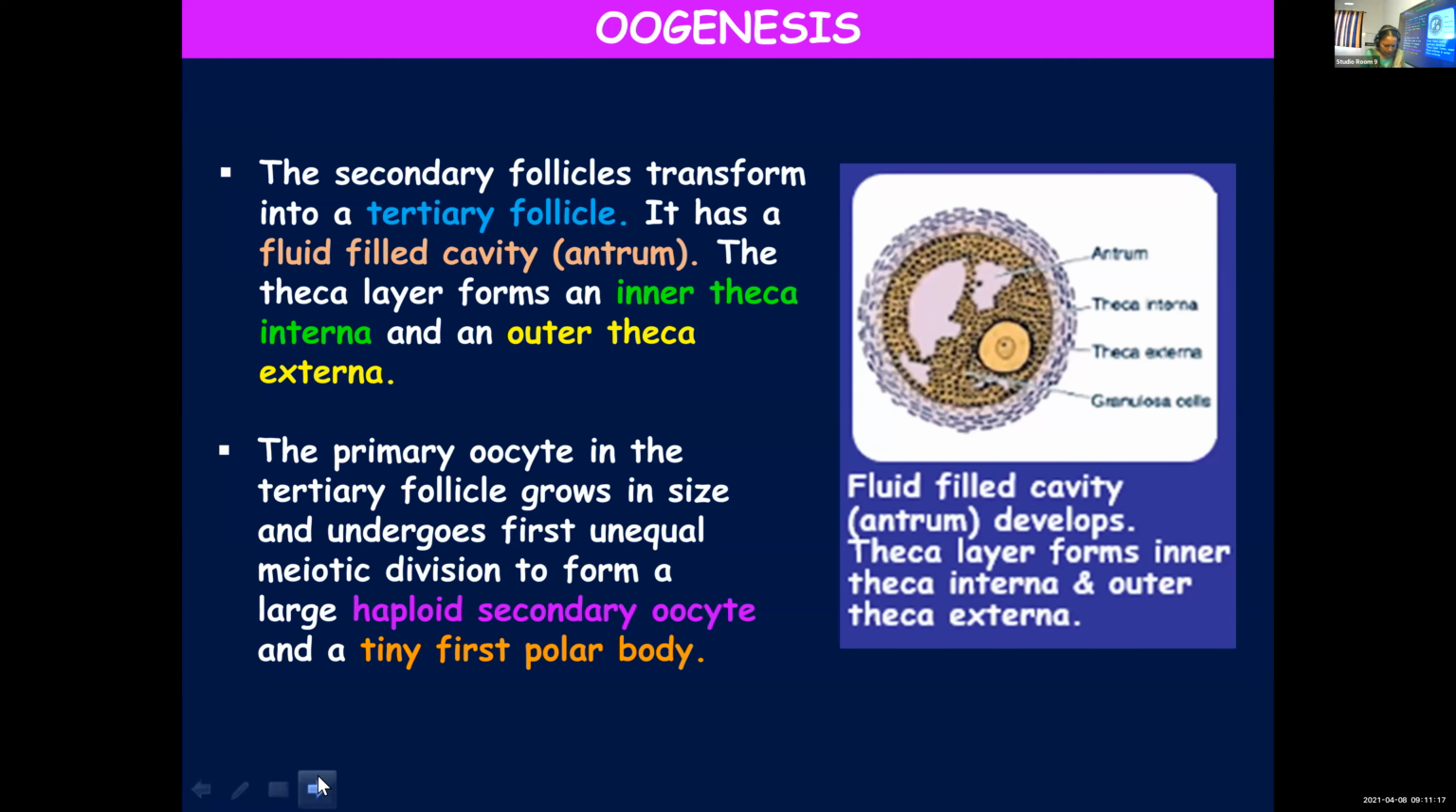The primary oocyte undergoes division and it will form a large haploid secondary oocyte and a tiny polar body. It is mentioned as first polar body because one more, a second polar body, also will be formed. So we have named it as first polar body which will get degenerated later.